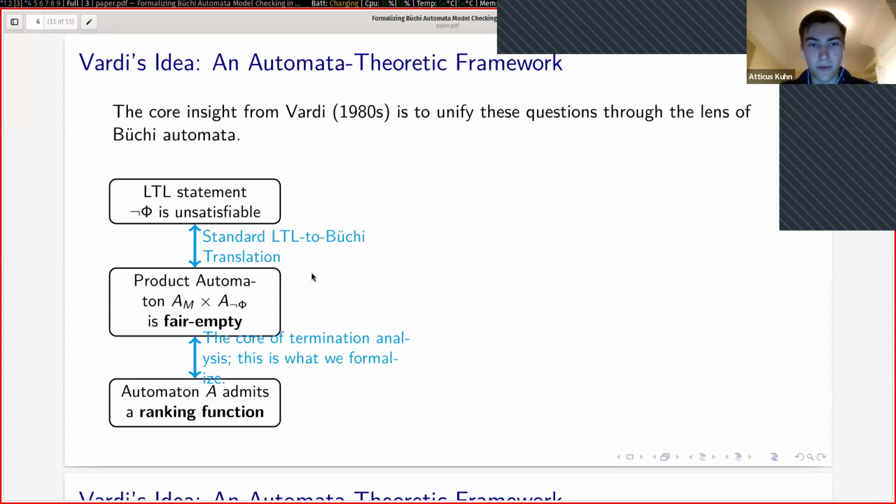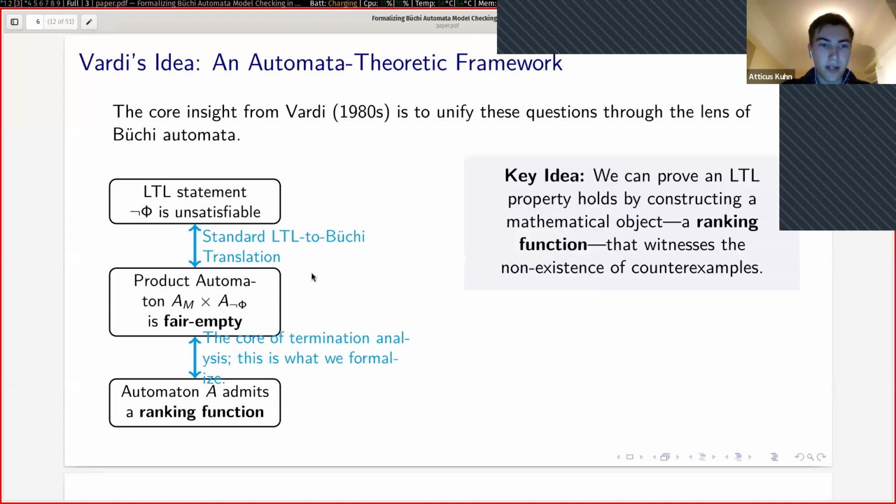Now, why is this a useful framework? Here's the key idea of the framework. We've translated the truth of the linear temporal logic statement into the existence of a ranking function. So we can prove the linear temporal logic statement holds by constructing the ranking function. The ranking function serves as a witness of the non-existence of counterexample runs. So we've effectively turned a for all statement, for all runs R, into a there exists statement: there exists a ranking function f. This is useful because we can try to synthesize this ranking function f automatically, which I'll get into later. So this makes the approach amenable to synthesis and verification.